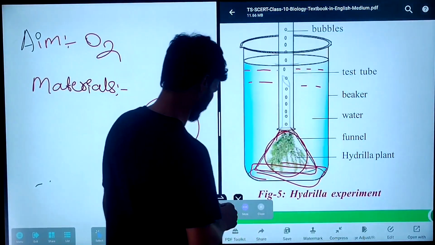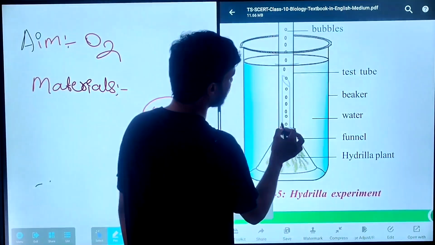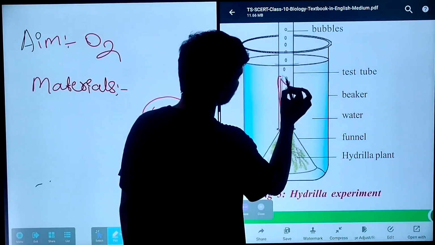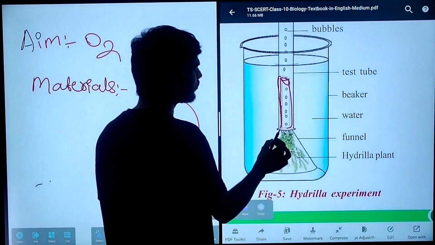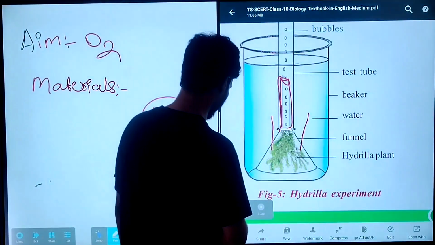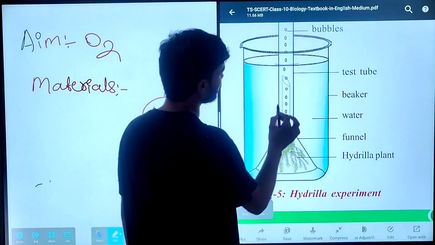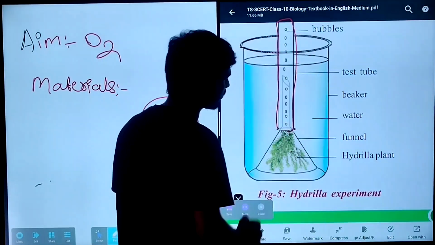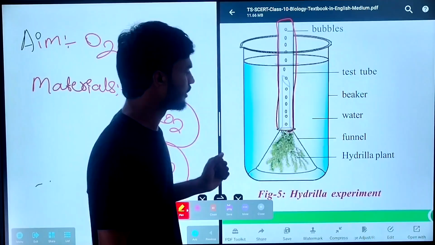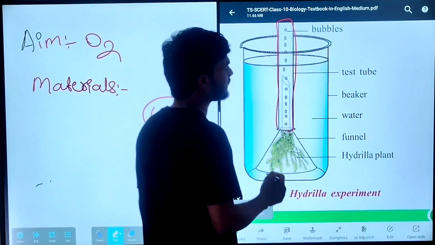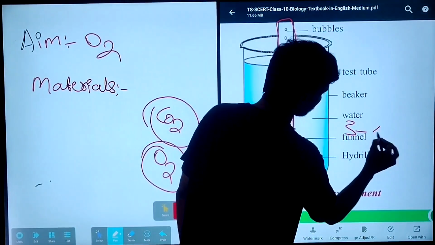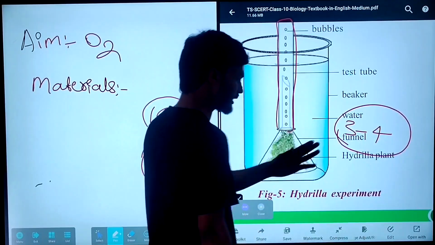Then place that funnel in an inverted position at the bottom of the beaker. Then place the inverted test tube over the funnel, connecting to the funnel as shown in the figure. Then place it under the sunlight for 3 to 4 hours.